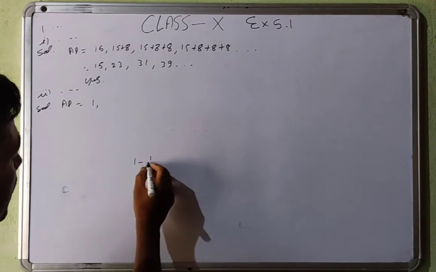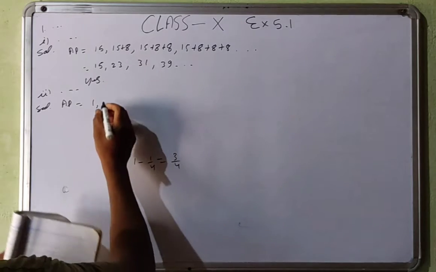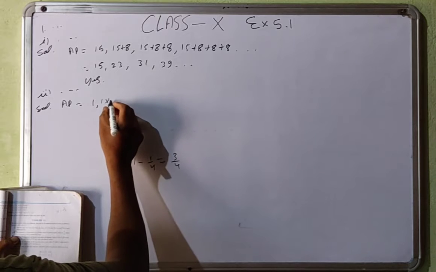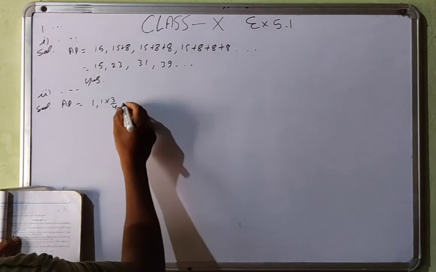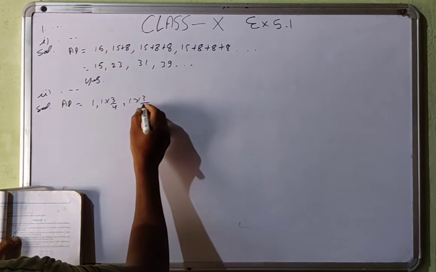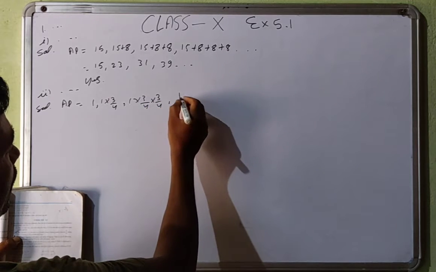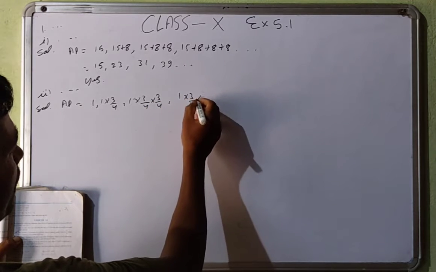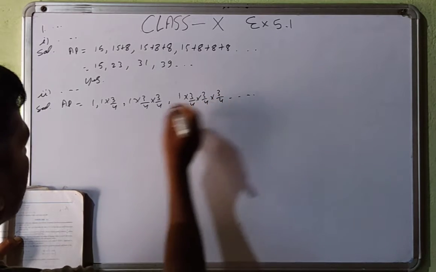So that will be 1 minus 1/4, so 3/4 is left. So 1 multiply 3/4, and then 1 multiply 3/4 multiply 3/4, and then 1 multiply 3/4 multiply 3/4 multiply 3/4.